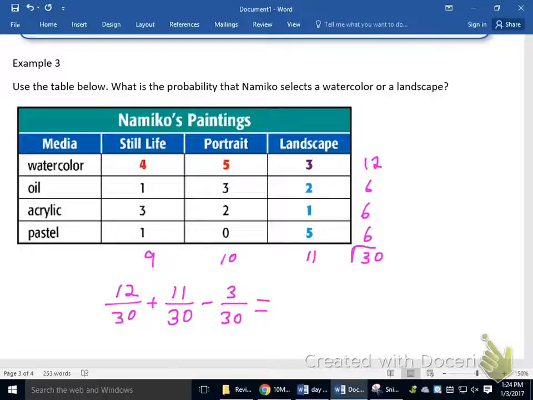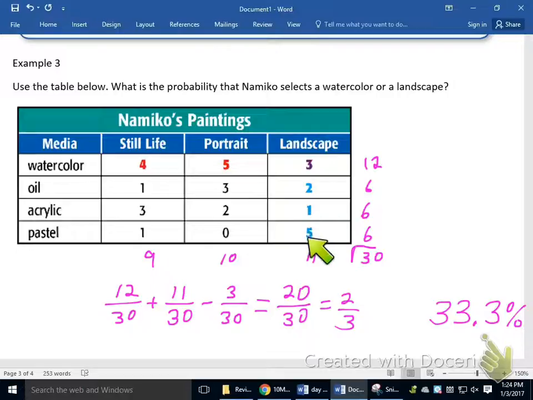And what I'll get is 12 plus 11 is 23. Subtract away the 3 is 20 out of 30. This is 2/3. And I'll use 33.3%. Now, what you could have done instead is you could have done 4 plus 5 plus 3 is 12, plus 2 is 14, plus 1 is 15, plus 5 is 20, 20 out of 30. By doing that method, I didn't count the landscape watercolors twice. I only counted them once in doing that, and I get the correct answer. But this is the process we got to do, folks. We've got to subtract it back out if you do count it twice right here.